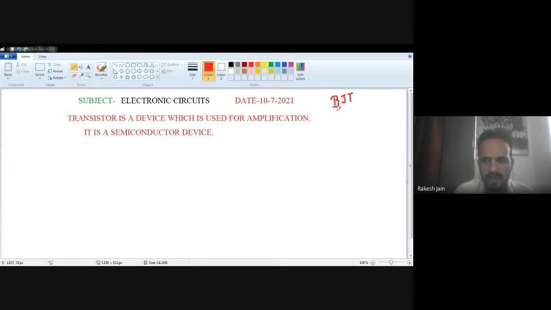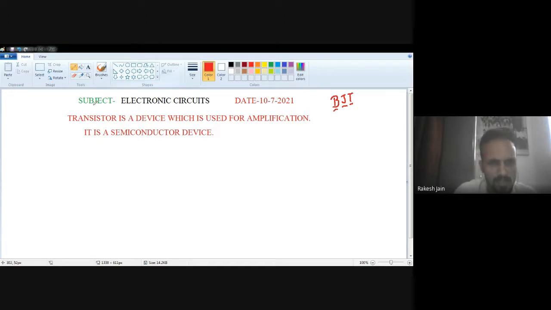Here we use the word bipolar because there are two PN junctions. So two junctions, that's why bipolar. Bi means two, polar refers to polarity, and junction means p-type and n-type semiconductors held together. The device manufactured from p-type and n-type semiconductor, in which two PN junctions are there, and which works to perform amplification, is known as BJT, the bipolar junction transistor.